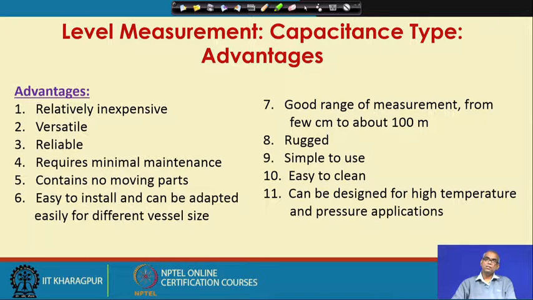The disadvantages are not many. One thing is that if the dielectric constant of the medium changes due to contamination, there will be error in the measurement. And we have mentioned one example, that of moisture absorption by the powder.